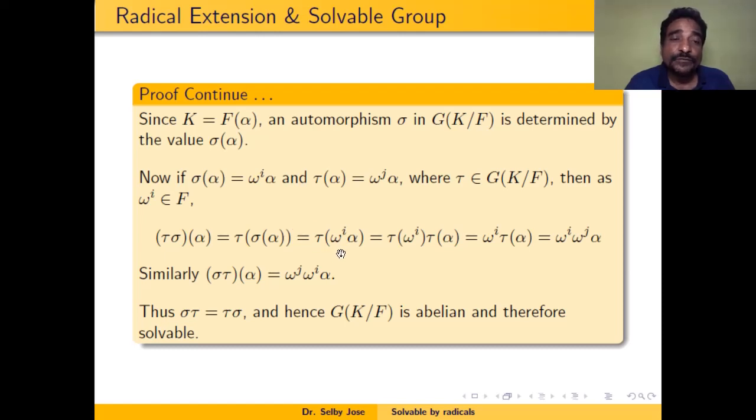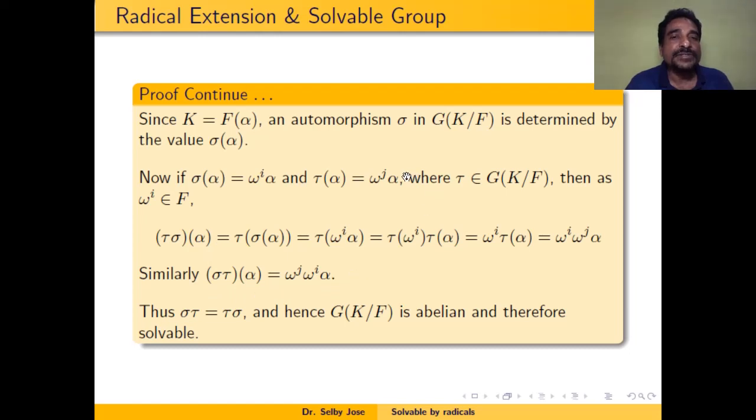And we know that tau fixes the elements of F. Therefore, tau of omega raised to i is the same as omega raised to i, which is the same as omega raised to i into tau alpha, which is the same as omega raised to i plus j alpha. Similarly, we can show that sigma tau of alpha is the same as omega raised to i plus j alpha. That means that tau sigma and sigma tau are the same.